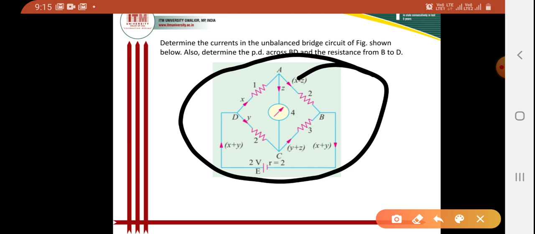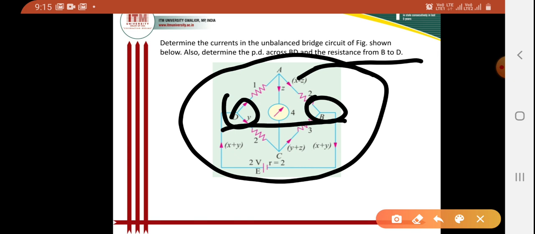Also determine the potential difference across BD, between B and D. This is our B and this is our D. So between these points B and D, we have to find out the potential difference also, and then we have to find out the resistance between B and D, between these two terminals. What is the resistance? That also we have to find out.